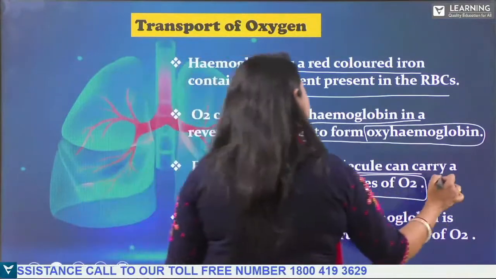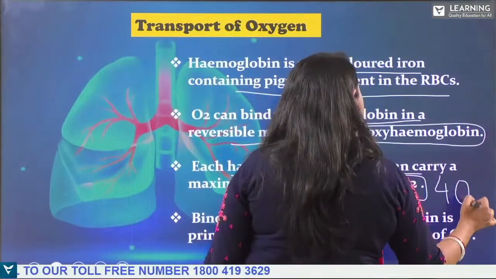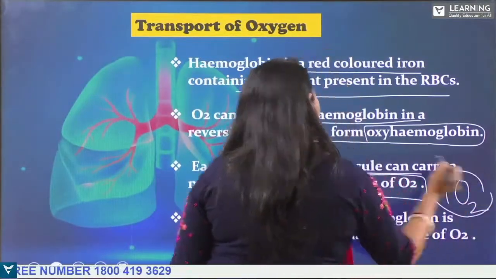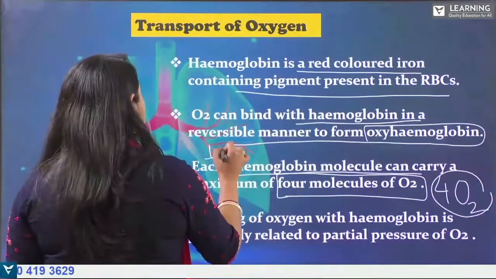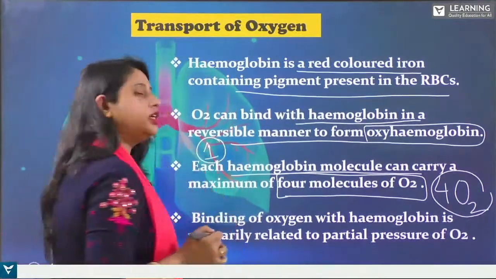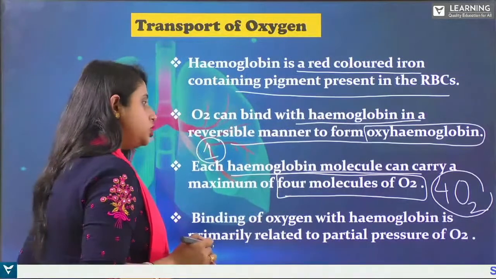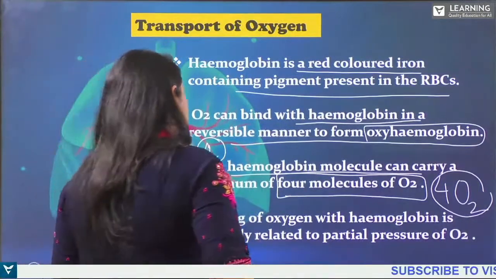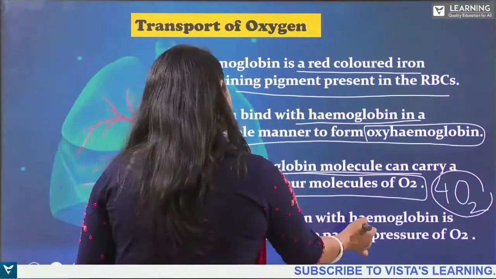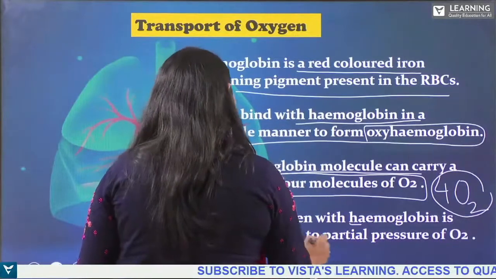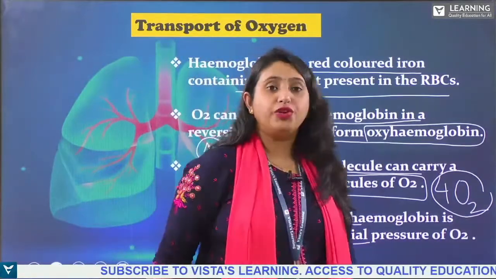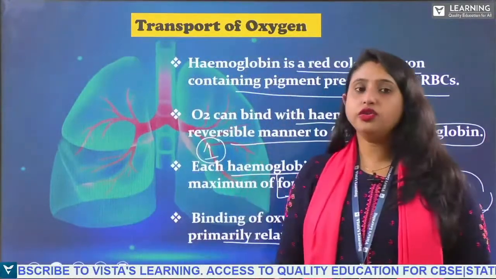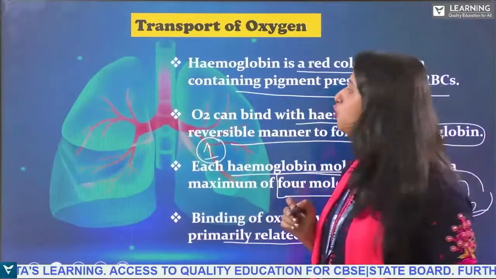Each hemoglobin molecule can carry 4 molecules of O2. How many molecules of O2? 4 molecules. One hemoglobin molecule can carry 4 oxygen molecules. Binding of oxygen with the hemoglobin is primarily related to the partial pressure of O2.